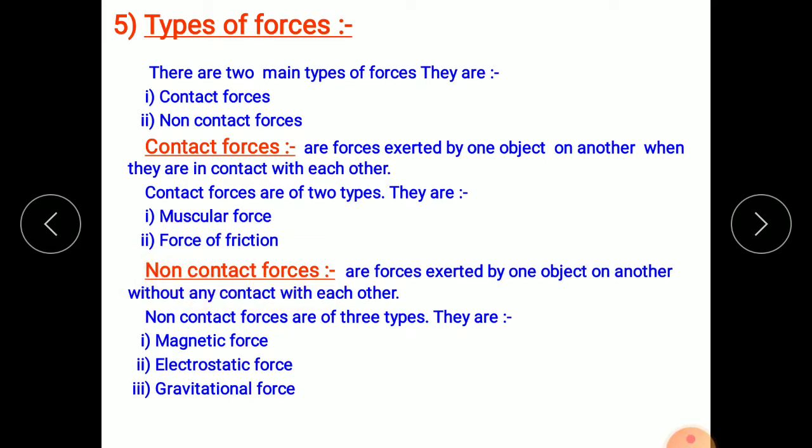Now, non-contact forces are such kinds of forces that do not need contact. They can be applied from some faraway place. So, non-contact forces are forces exerted by one object on another without any contact with each other. Non-contact forces are of three types: magnetic force, electrostatic force and gravitational force. Let's see them one by one.